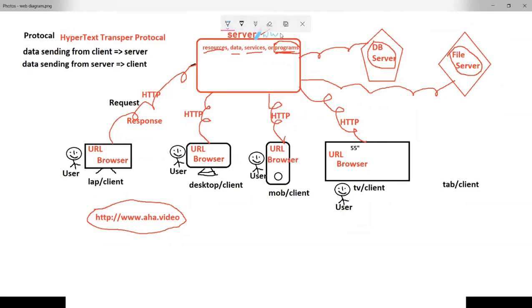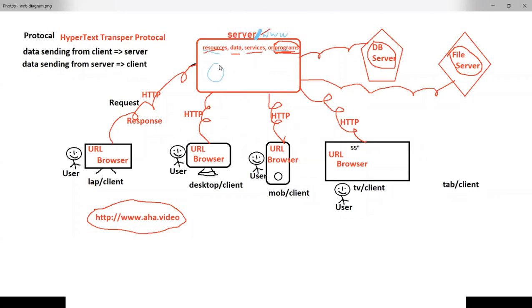It's a logical representation of the internet service providers' main server, of internet service providers all over the world. The virtual name is www. In this server, all our resources, data, programs, and configuration files are available.